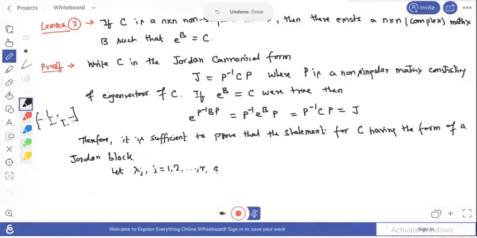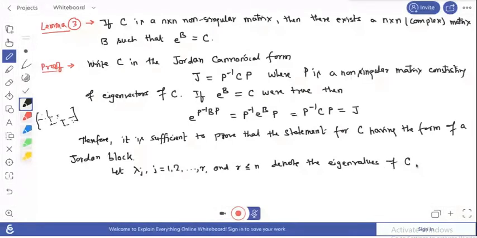Here we write it in this form. Lambda j denotes the eigenvalues of your matrix C, and since C is non-singular, any lambda j is not equal to 0 for all j from 1 to r.